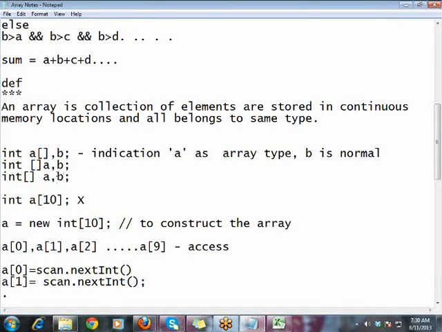In the third one, let us say you have a, b, c, d, four variables, and all four are arrays. Then you need not mention square brackets for each and every variable. To make sure that the collective variables are array type, you can use the square bracket immediately beside int. Then a, b are array types. That is one important thing you need to understand here. If we keep brackets over there, a, b are array types.